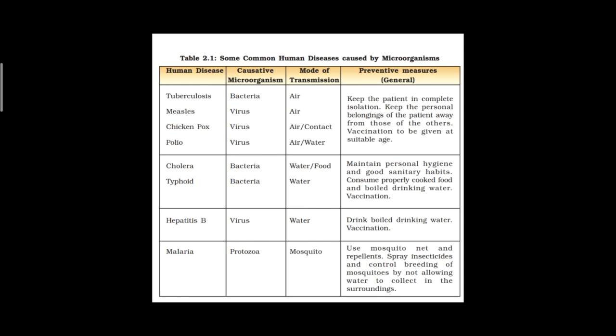All mosquitoes breed in water, so we should not let water collect anywhere, like in tires, flower pots and coolers. We should keep our surroundings clean and dry. These are the preventive measures to control diseases spread by mosquitoes, or by carriers.